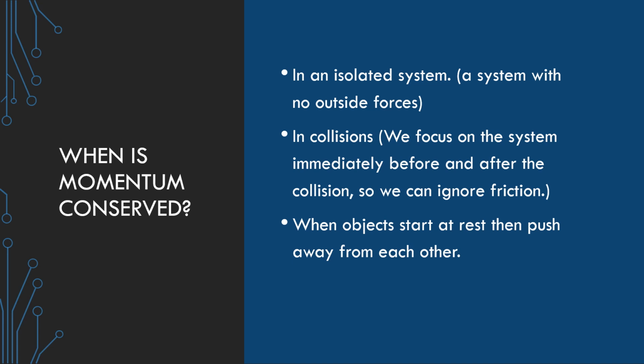That is, that it remains constant. So if we have an isolated system, so a system with no outside forces, two things impacting each other, then we're going to say momentum is conserved. And then we can say momentum is conserved if we have collisions, because we're just going to focus on the system before and the system after, so we can ignore the friction.